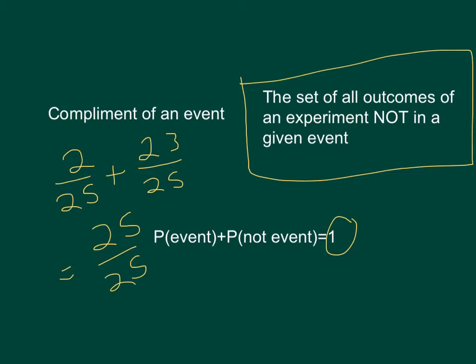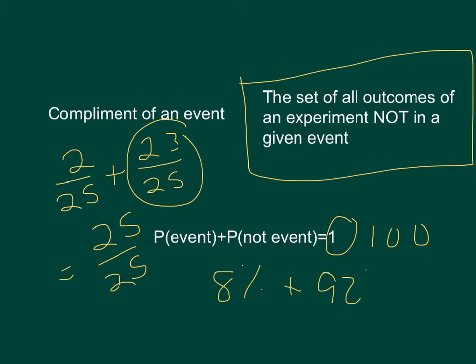So notice these 2 fractions equal 1. You could also think of it as 100%. And if you recall that 2 over 25 was 8%, the rest, 23 out of 25, should wind up being 92%, which would give you that 100%. So a complement describes the rest of the outcomes that are not included in the outcome you're looking for. So basically think of all the results that you aren't looking for, and that would be your complement.